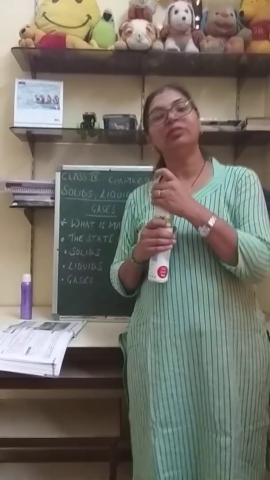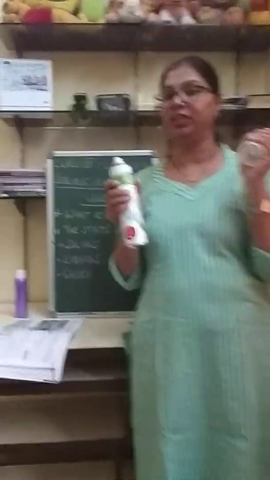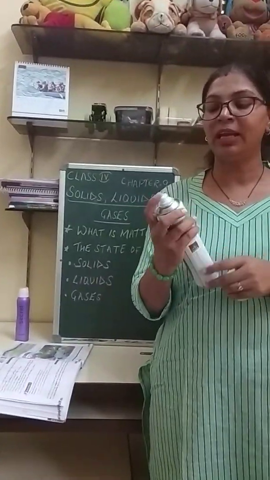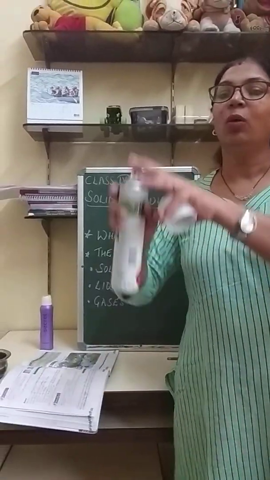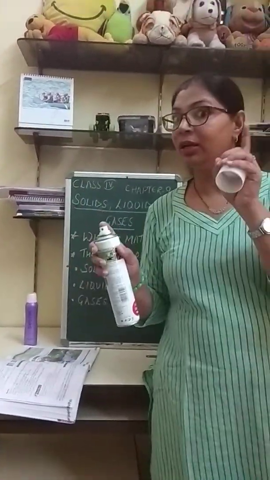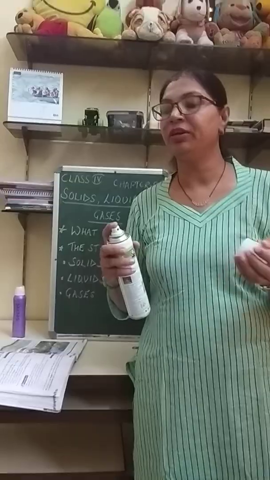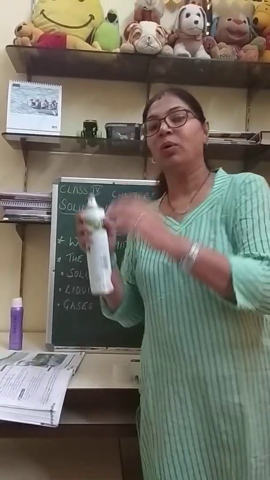Now let's do a simple experiment to show you that gas dissipates in the environment and occupies the given space. Suppose I have a room freshener here. I will spray this room freshener. As soon as I spray it, it will occupy whatever space it gets. It will not be restricted to one area.